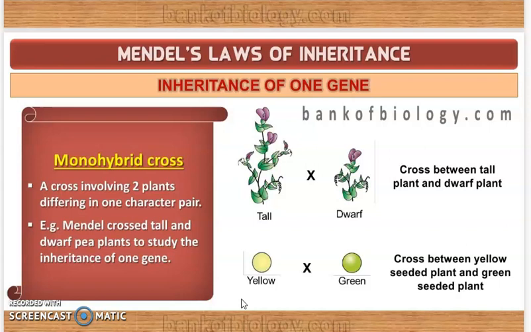So let us take the example of one hybridization experiment which was carried out by Mendel when he crossed tall and dwarf pea plant. ഒരു tall parentum dwarf pea plant ന്റെ parentum, they are crossing it. That is Mendel crossed it to study the inheritance of one gene. ഏത് gene ആണ്? ഈ tall and dwarf ന്റെ characteristic പഠിക്കാൻ വേണ്ടിയാണ് he chose it.